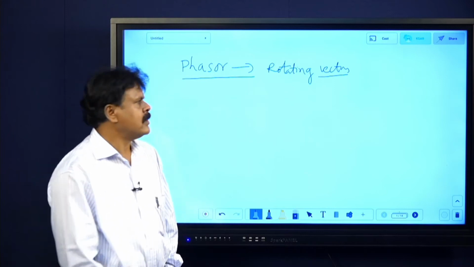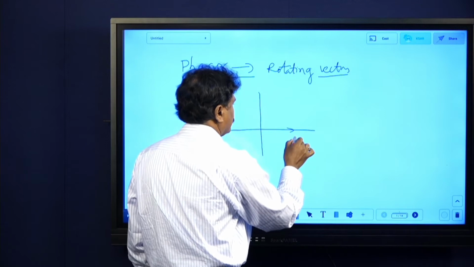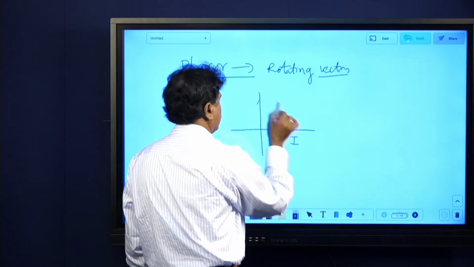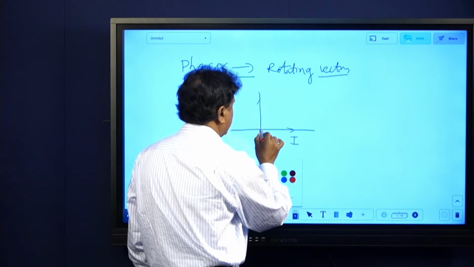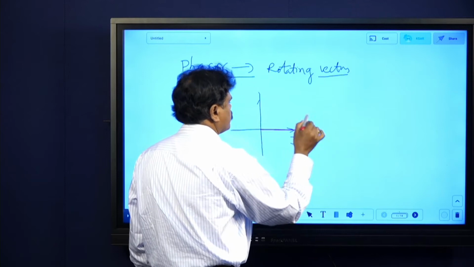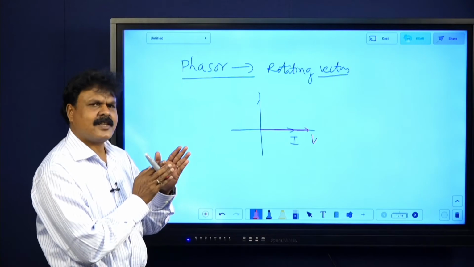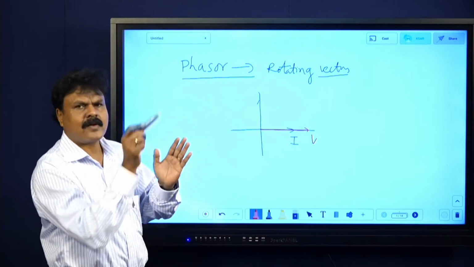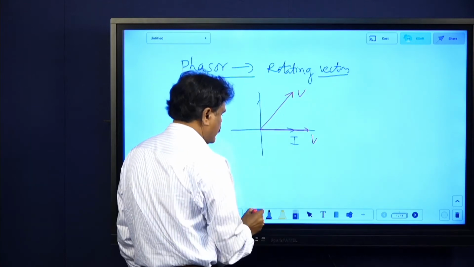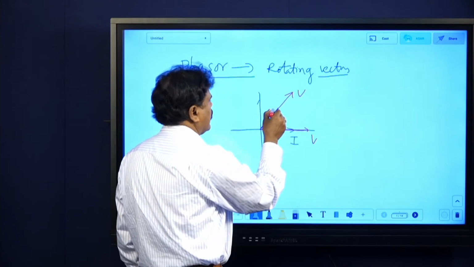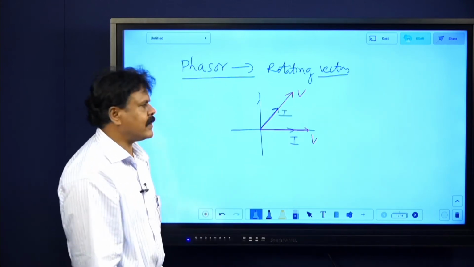Now in this, taking leading and lagging, look, this is I, let me put, that is I, and again this is current. Here only I will put V like this, meaning of which is they are in phase. That's all, V and I show the same direction, they are in phase. You need not write that graph and all. Even if I write like this, let me say this is V, this is V. Now I write this as I, in phase. They are in phase. Whatever might be the angle, they are in phase.